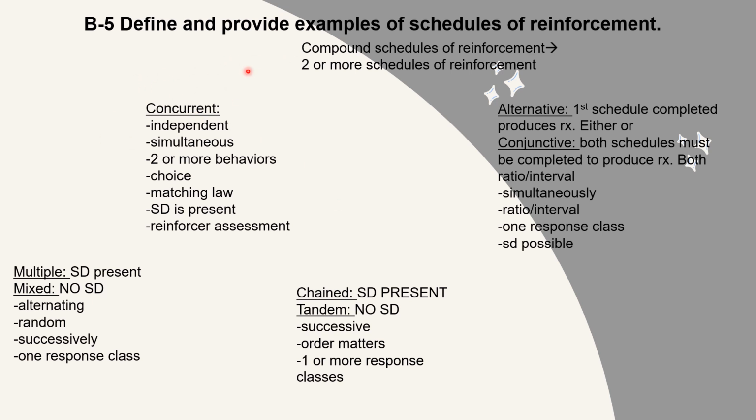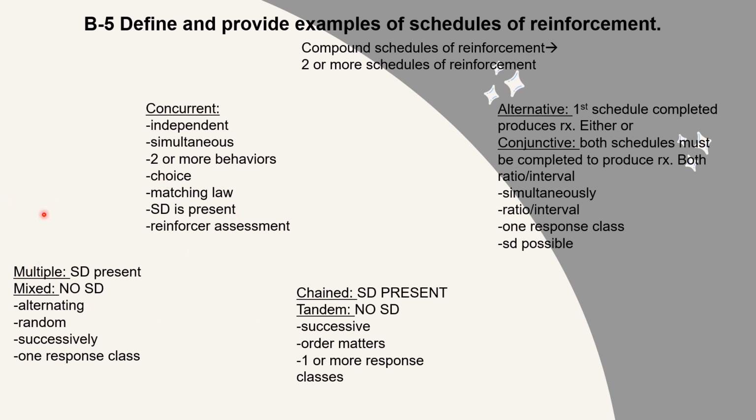First, let's talk about concurrent. Concurrent is independent, it's simultaneous, when there's two or more behaviors. But the main idea that differentiates the concurrent compound schedule from all the other ones is that you're giving them a choice, which is where the matching law comes in. They have a choice between two different schedules and they get to choose, and they're usually going to go with the one that provides them the most reinforcement. This one has an SD that's present, and it's used during reinforcer assessments.